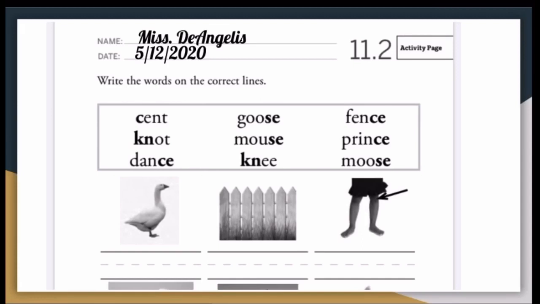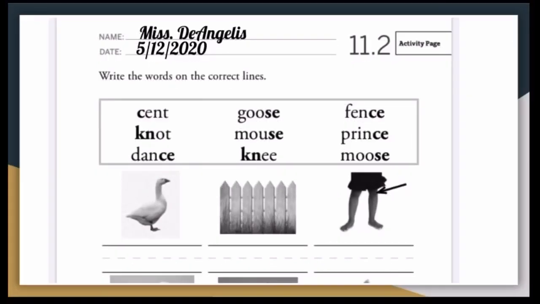Now you're going to go to 11.2, and what you're going to do is label the pictures. I'm going to read you the words in the word box, and then I want you to try, for the most part, on your own to label them. But I will also provide you the answers to help you as well, okay? We have the words scent, knot, dance, goose, mouse, knee, fence, prince, moose.